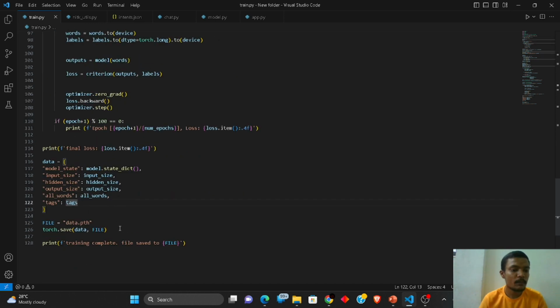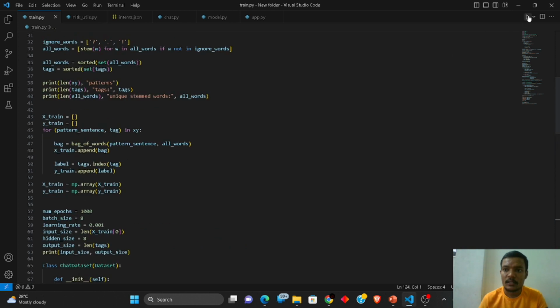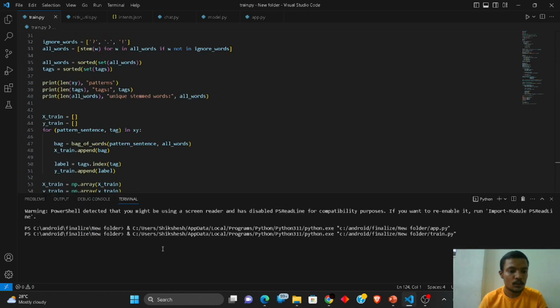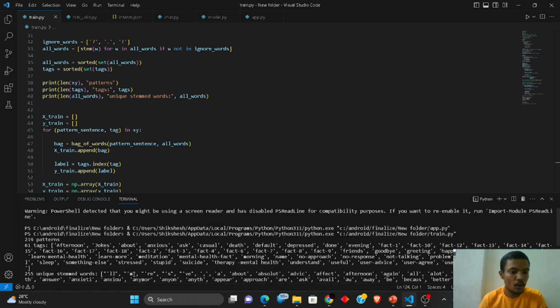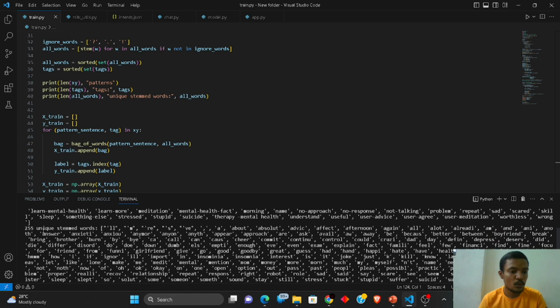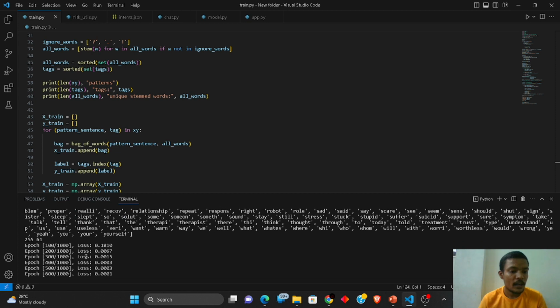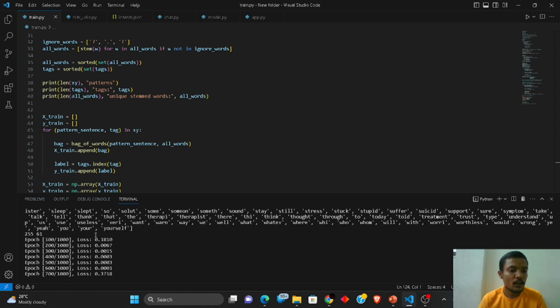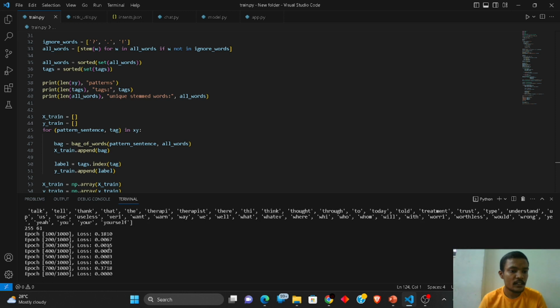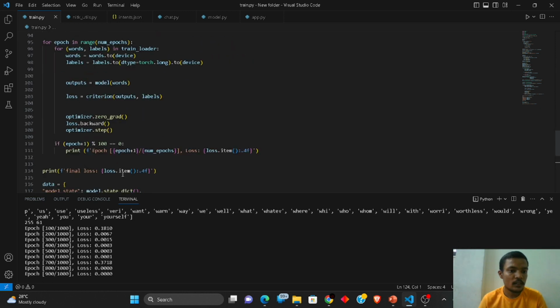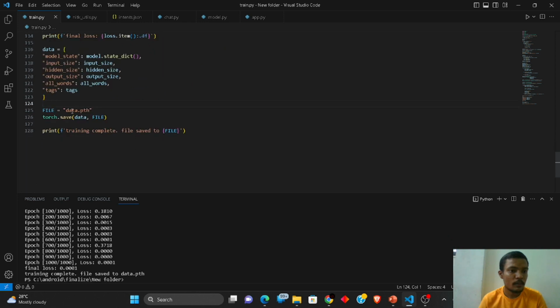After the prediction part, we are going to set all the data into one file by the name of data.pth. Let's run this and see what we get. Here you can see that all these tags and patterns have been converted into the tokenization format. After that, those sentences have been stemmed accordingly, and then we get the bag of words, meaning all this dataset is going to be stored in the file named data.pth.